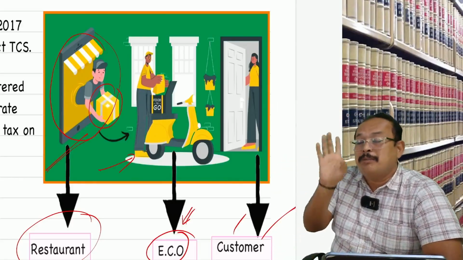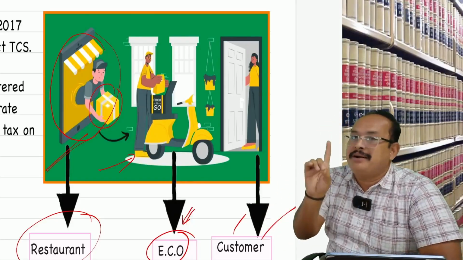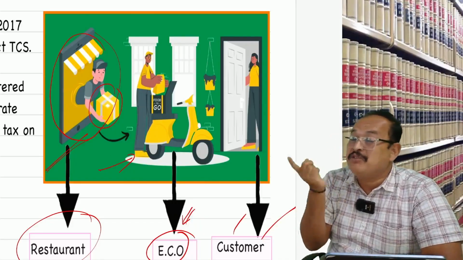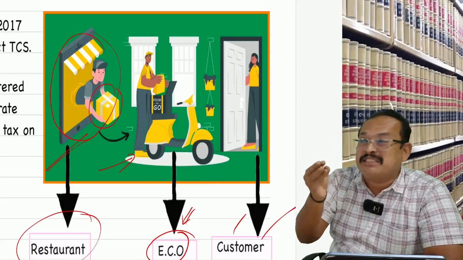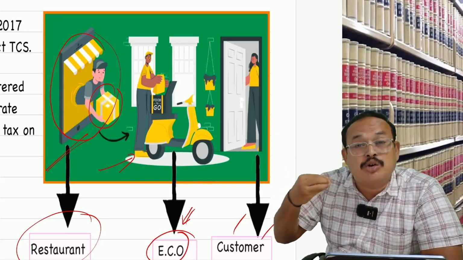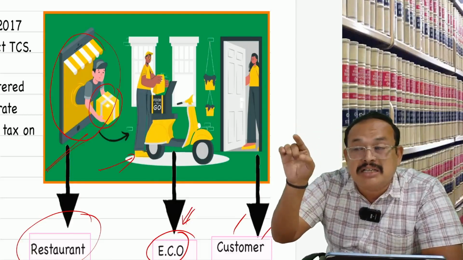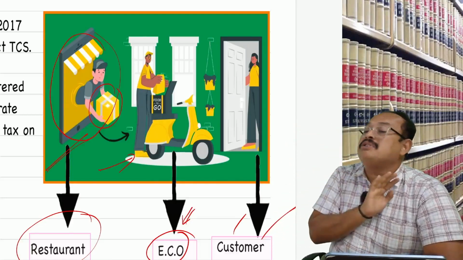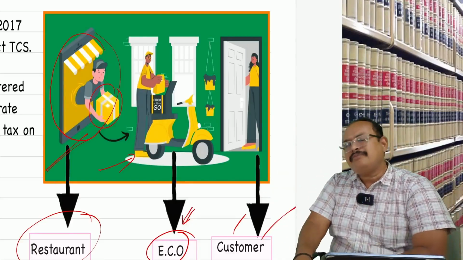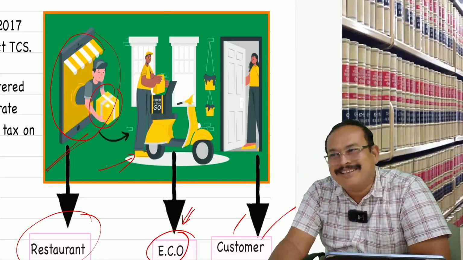Who is liable to pay GST in case of a cloud kitchen? Only the e-commerce operator. Conditions apply. The restaurant should not be located in the specified premises. Which one is the specified premises? The premises where the short-term accommodation offered by the hotel is more than or equal to 7,500 are specified locations. If the restaurant is in such a location, the e-commerce operator is not liable to pay. Who is liable to pay? Only the restaurant. How many points did we refer to and understand, my dear? 4 points we understood. Correct, Raja?